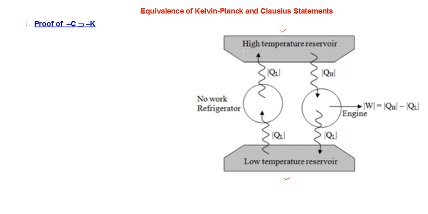It rejects an amount of heat QL to the low temperature reservoir, and some amount of work W, equal to the difference between QH and QL, is converted into useful work. So the engine is working perfectly. It is not violating the Kelvin-Planck statement, because it's a normal engine.